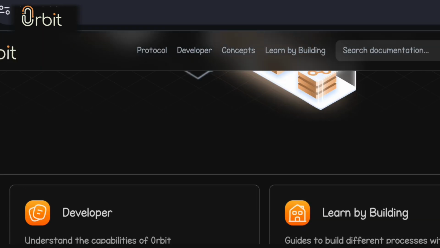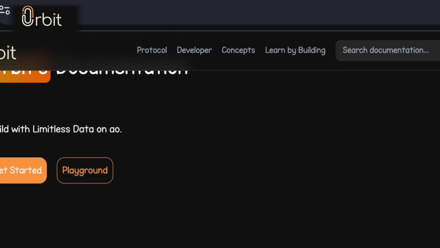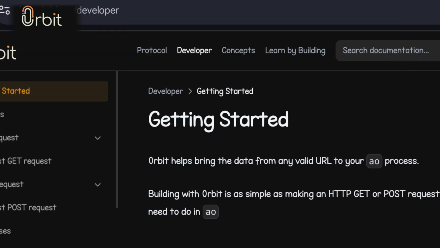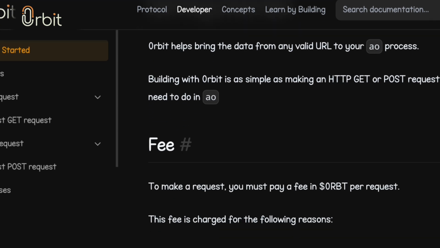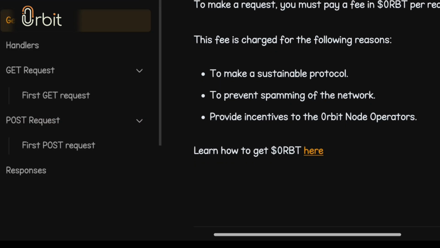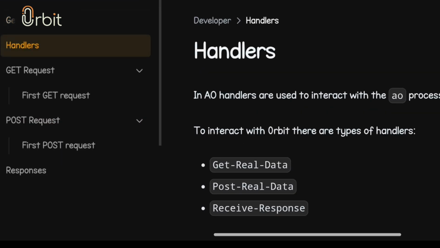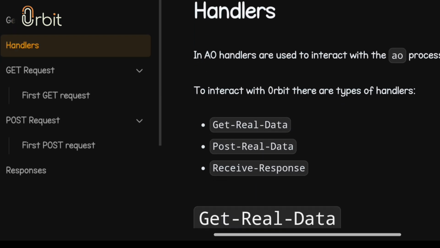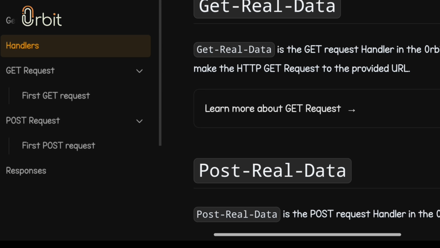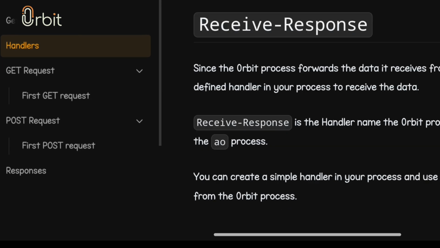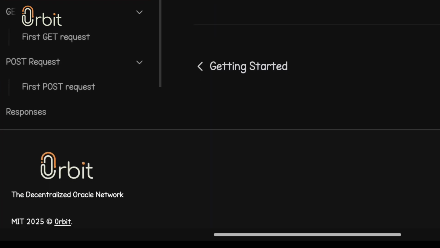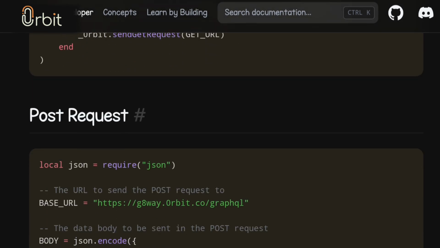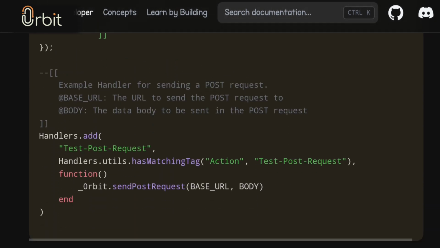Okay, so let's go with the get started option. If you just click the page, here you get every detail of how you can work with Orbit. Building with Orbit is as simple as making a get or post request through an API. After that, if you come into the handler section, here you get everything. Here as the interaction type, get real data, post real data, go to the example section. So the doc is ready for you.